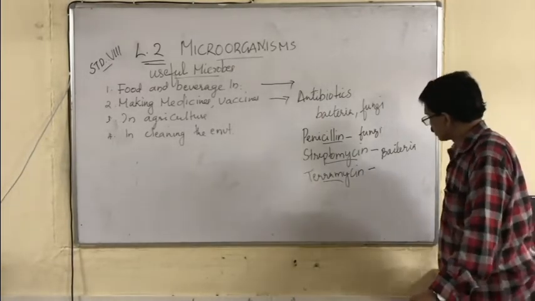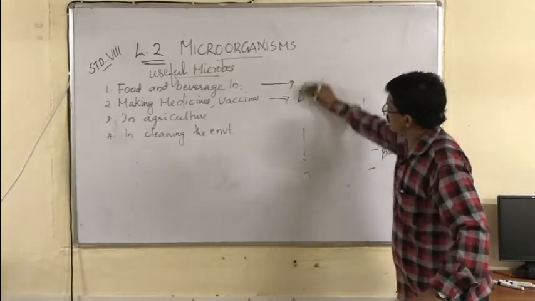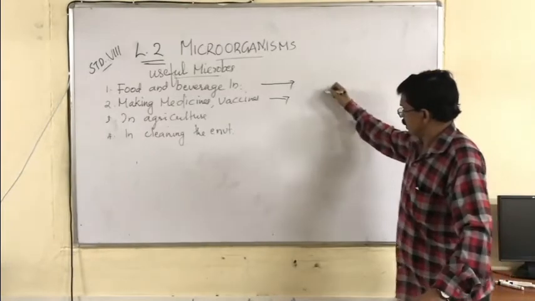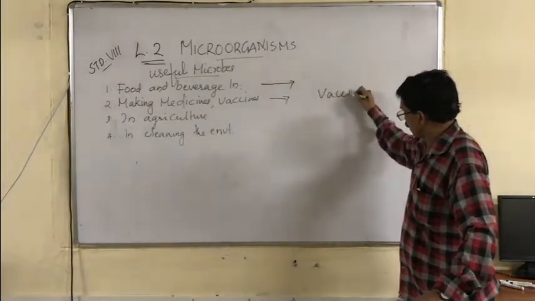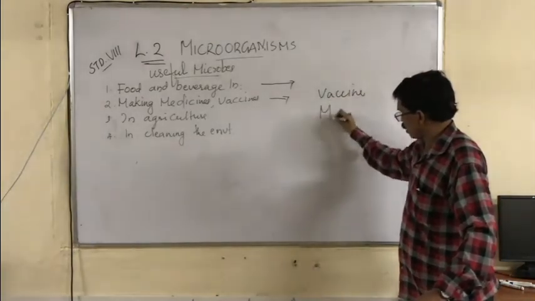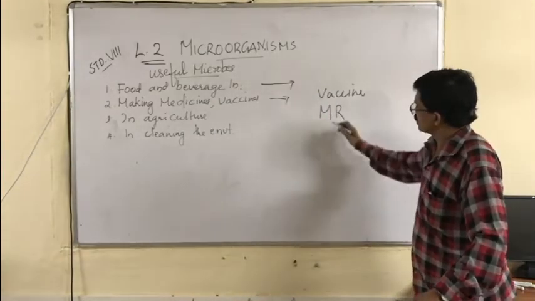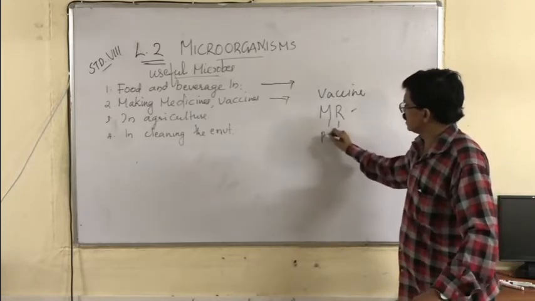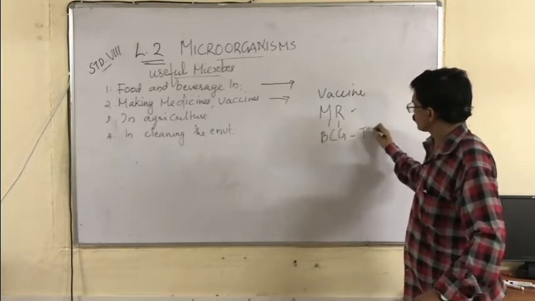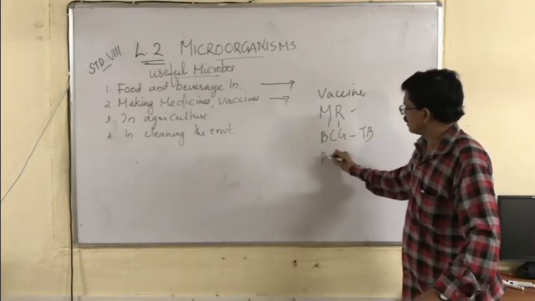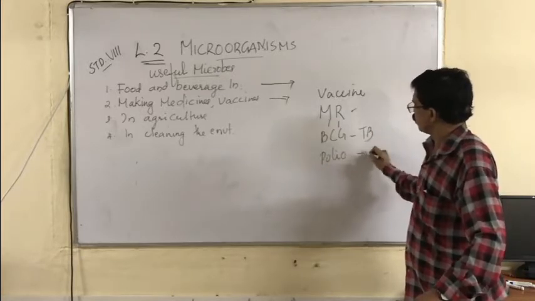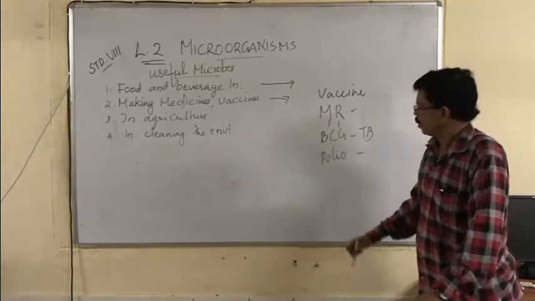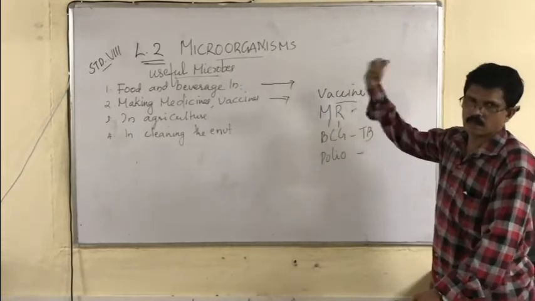Now vaccines. What are vaccines? You have seen many types of vaccines. For example, MR vaccine, measles and rubella vaccine, BCG vaccine for TB, and polio vaccine. There are many types of vaccines available in the market.